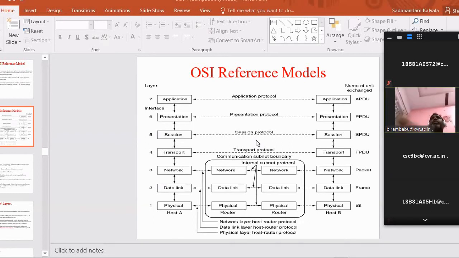Okay. So now in the physical layer, what happened? Once you complete the physical layer functionality, you have selected the computer and the transmission medium, then you define the data encoding techniques, connectors are there, then systems are connected to the transmission medium, and the data signals are represented as transmission signals. At one end, the source sends the data in the form of zeros and ones, and the destination also receives the data in the form of zeros and ones. That functionality is over. Then our job is over.